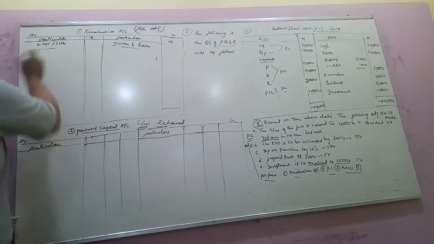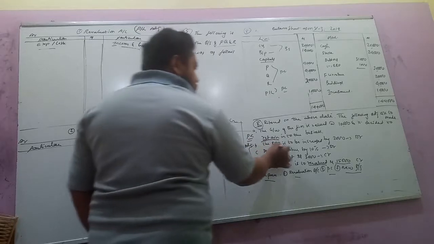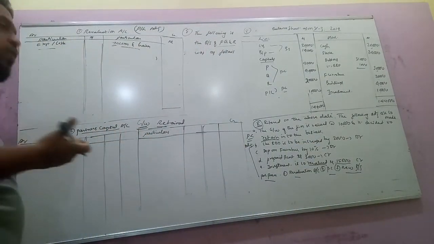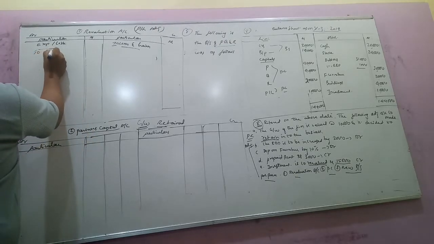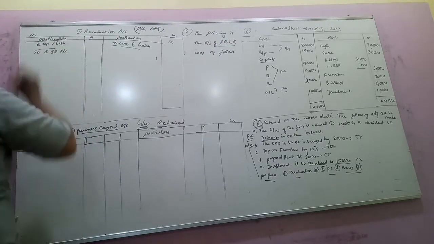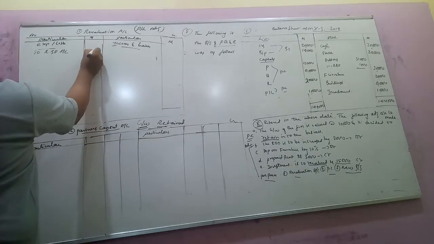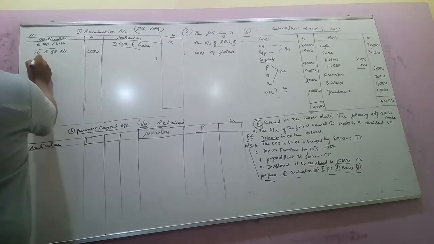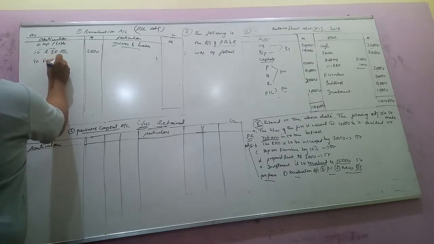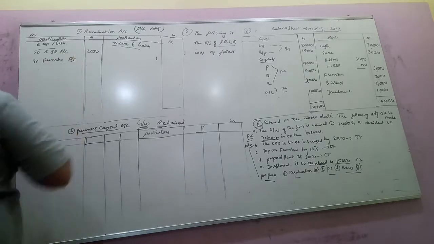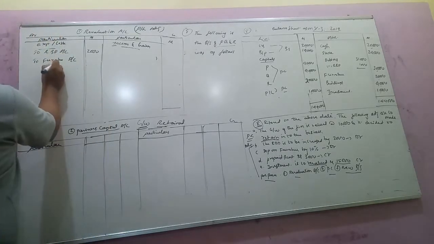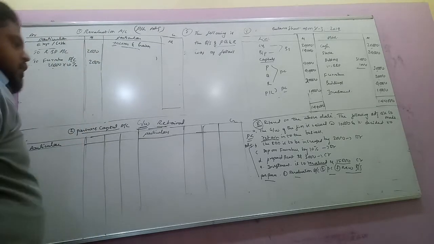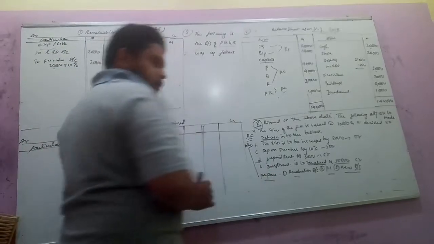Debit side, expenses and losses. First, RBD is to be increased by 2000. Increase means loss increases, so debit side to RBD account, rupees 2000. Next, depreciation on furniture. Furniture amount 20,000 into 10%, 2,000. Next, third adjustment, prepaid rent.